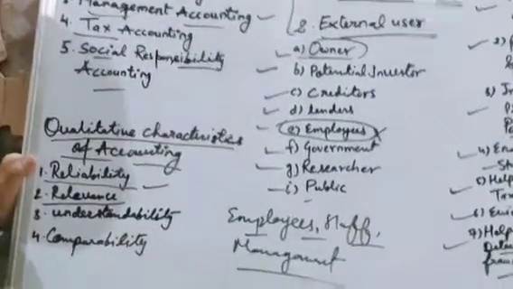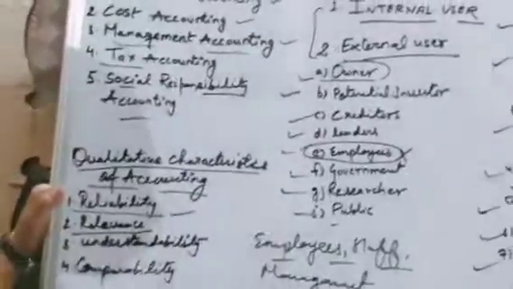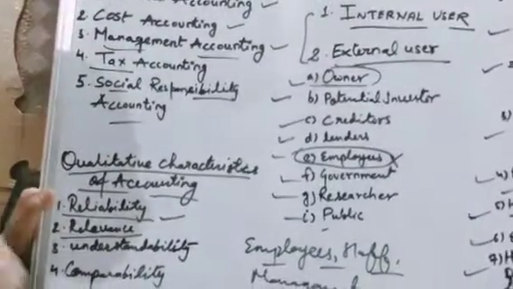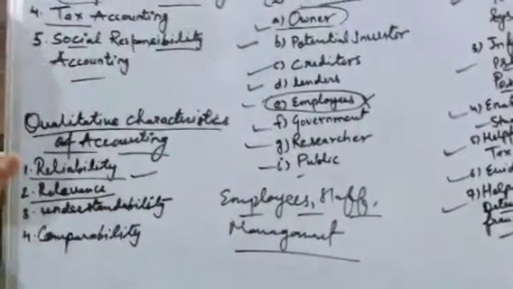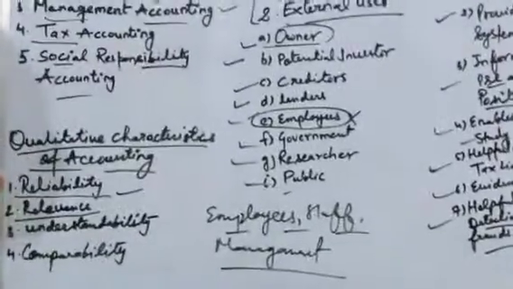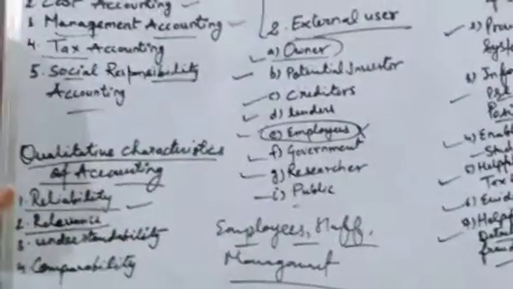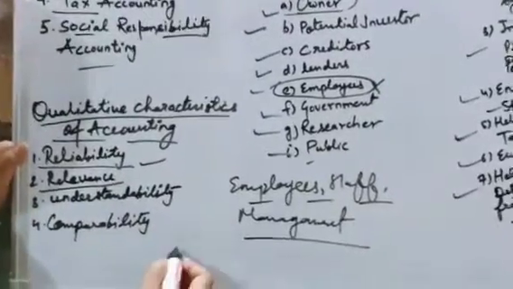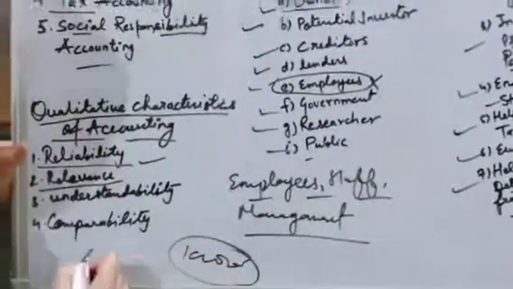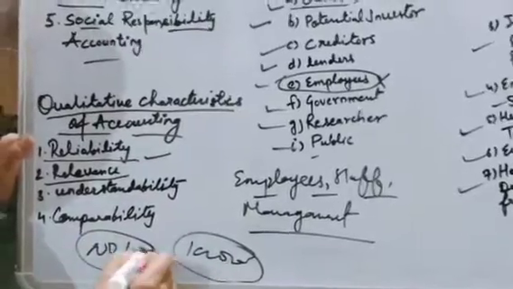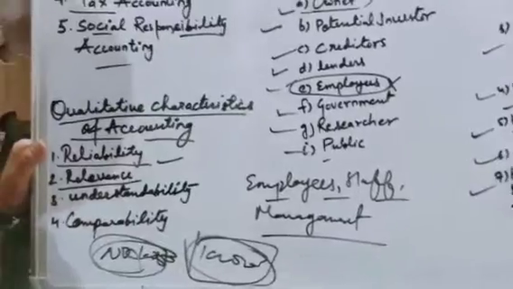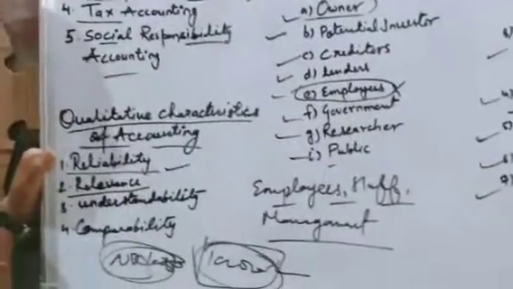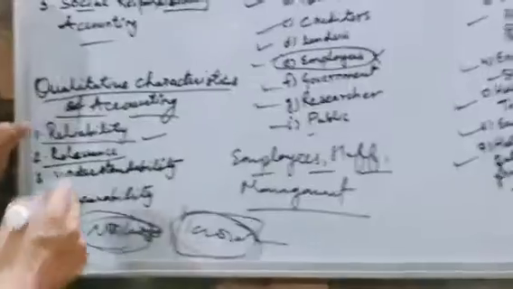We want the total amount which we are going to receive in the future. That amount is important for us, not the number of debtors. For example, if you are getting 1 lakh rupees and the number of debtors is 10,000, the number of debtors is not important. Only the amount of 1 lakh rupees is important, so we show only 1 lakh rupees in the balance sheet. Understood? So that is relevance.